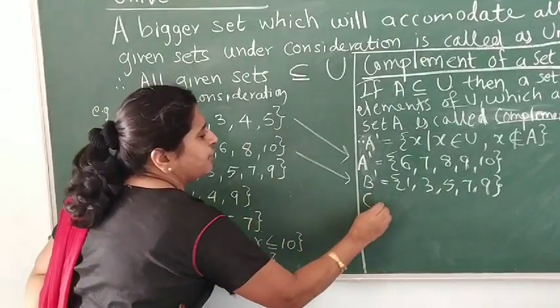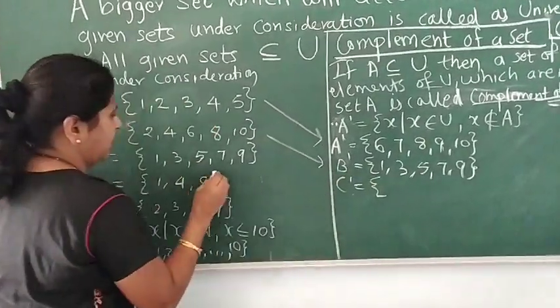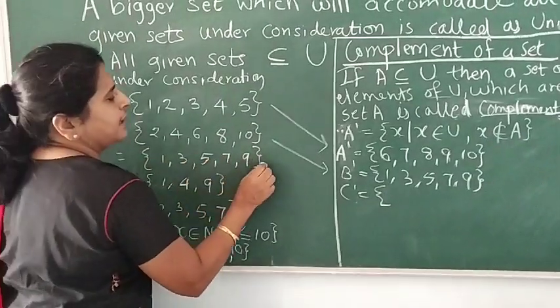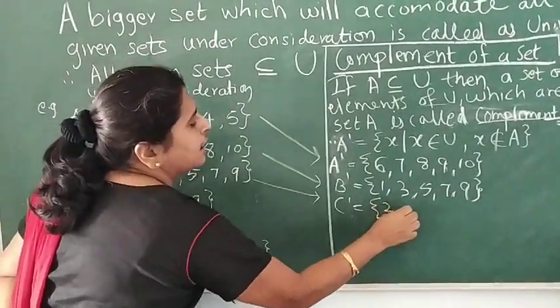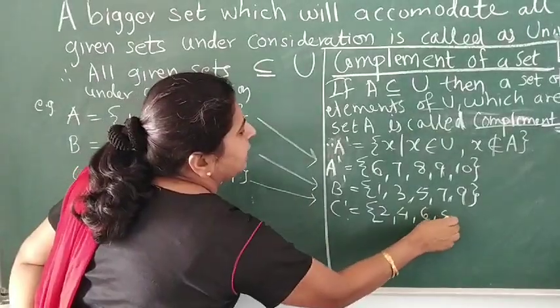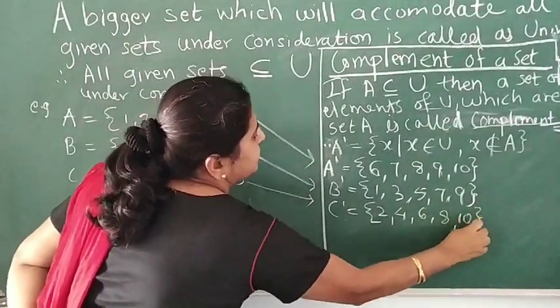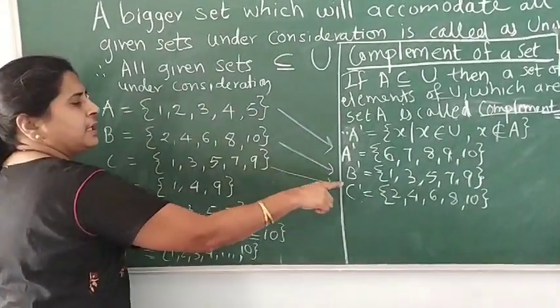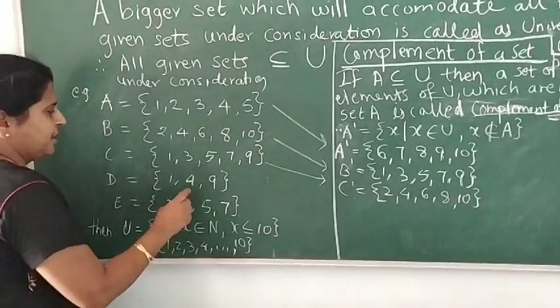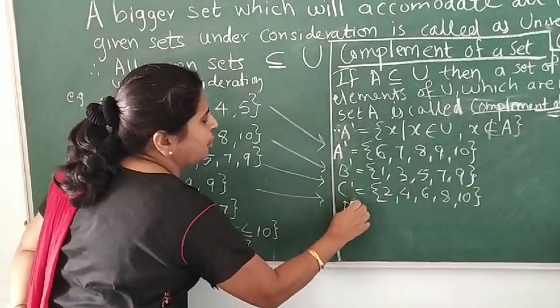For C complement, what will we require? If set C is 1, 3, 5, 7, 9, the remaining numbers are 2, 4, 6, 8 and 10. So as per the given sets, we get the complement of that set. For set D, what will be its complement?